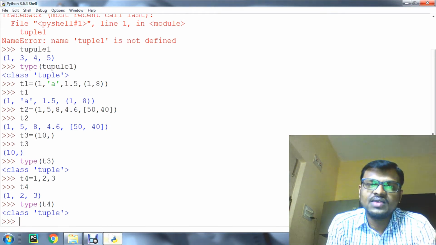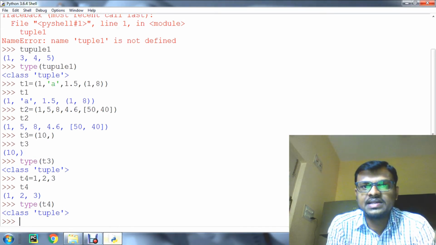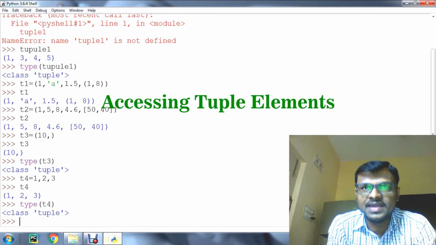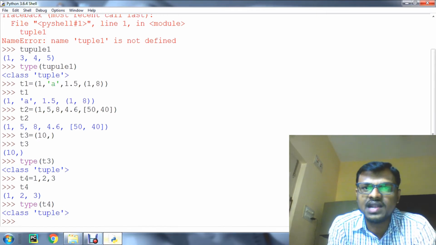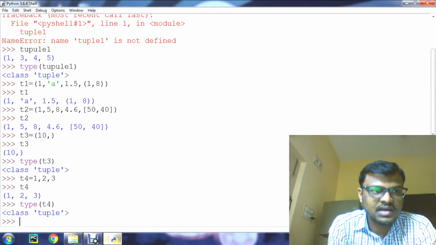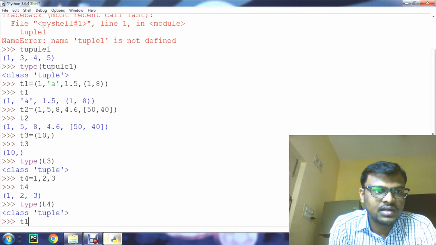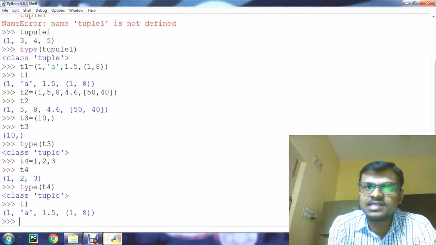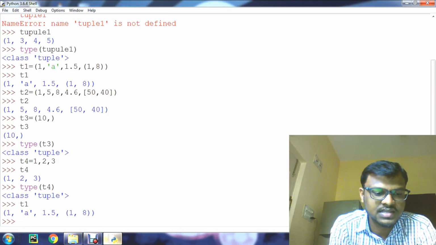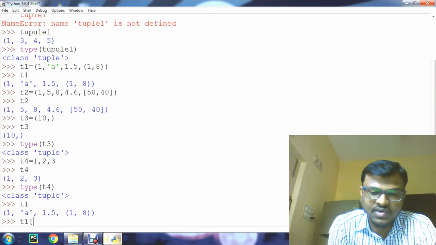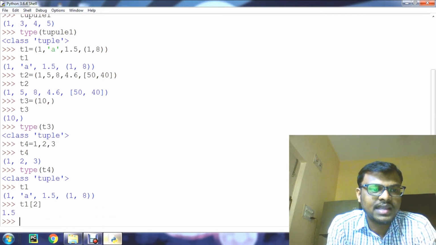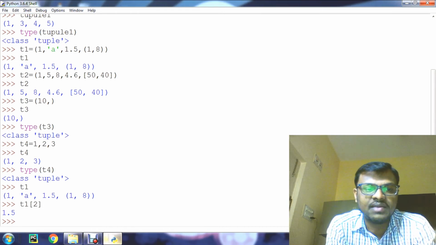Well guys, we'll move to the next concept, that is how to access the tuple elements. As we know, we can access the tuple elements by using the index values, which start from 0. So now let us access the tuple elements of T1. T1 consists of these many elements. If I want to access an element of T1, we need to give the index value, like T1 of 2, the element at index 2 will be displayed, 1.5.